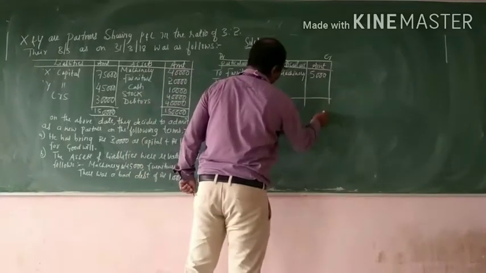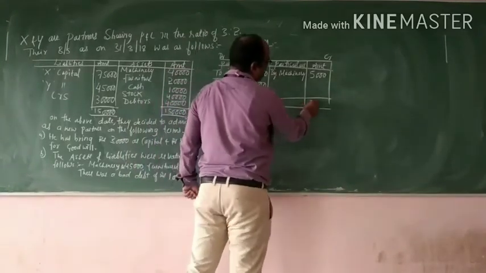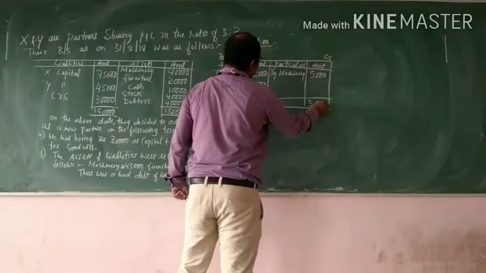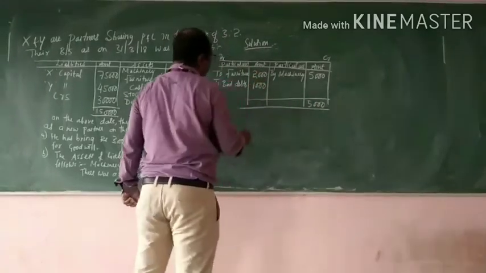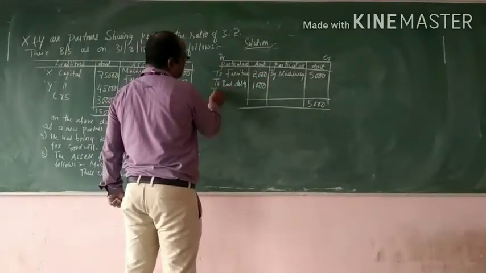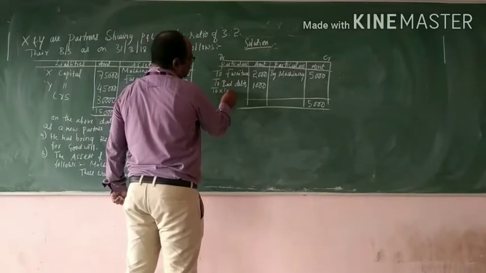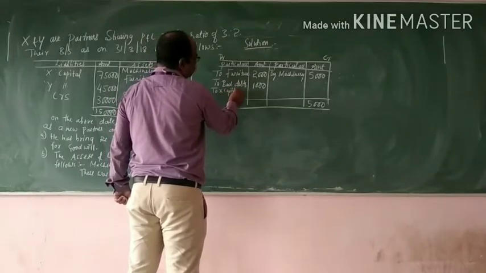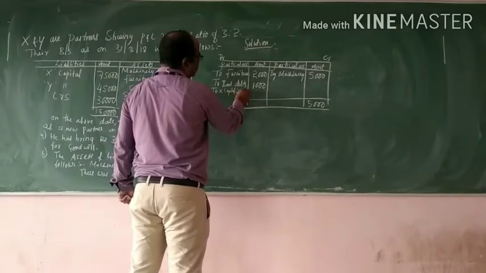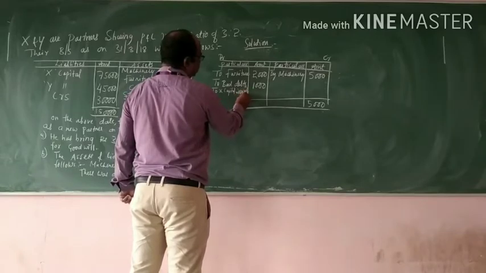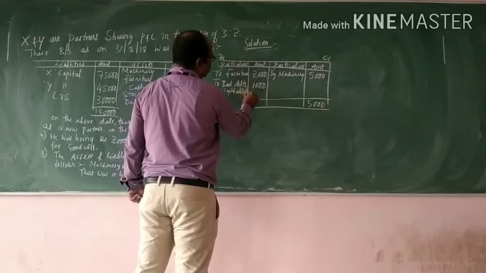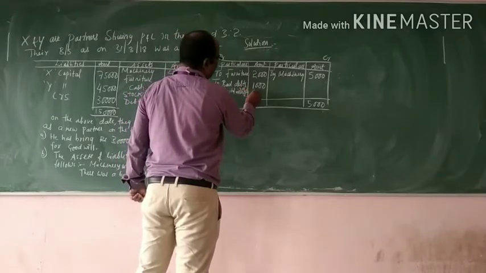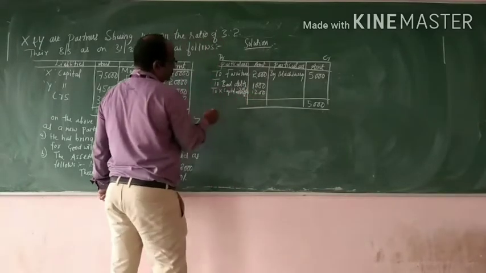So 5,000 minus 3,000, 2,000 is the profit. To X capital, 2,000 into 3 by 5, that is 1,200.